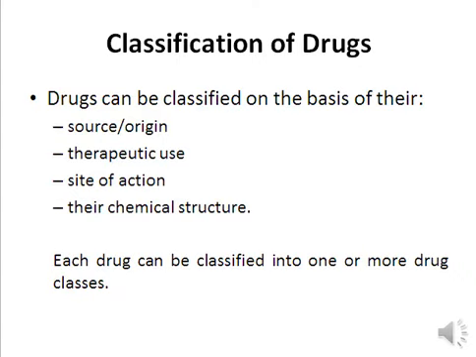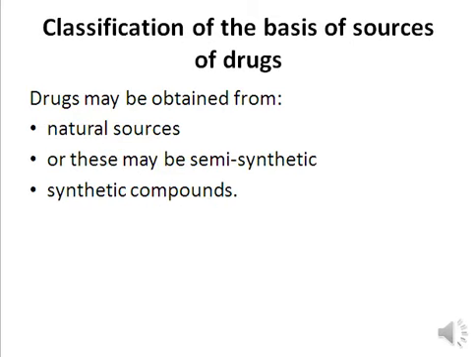Drugs can be classified on the basis of four criteria. These include classification on the basis of source or origin, on the basis of therapeutic use, on the basis of site of action, and on the basis of chemical structure. Just remember that each drug can be classified into one or more of the drug classes. Firstly, we'll consider drugs on the basis of sources. Depending on the source, drugs can be obtained from natural sources, or they may be synthetic, or semi-synthetic. We'll see all of these